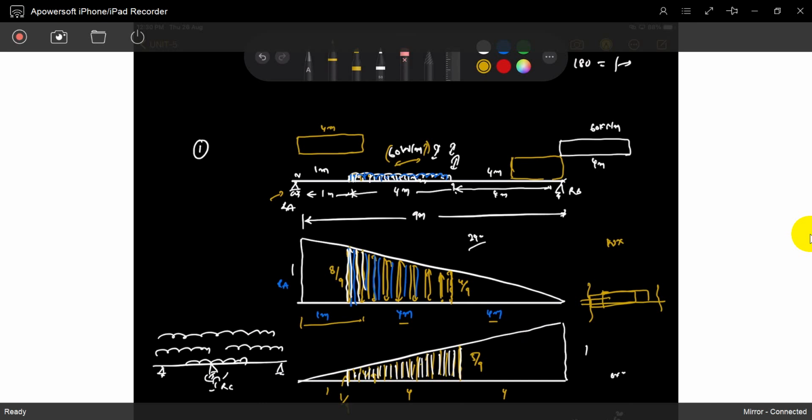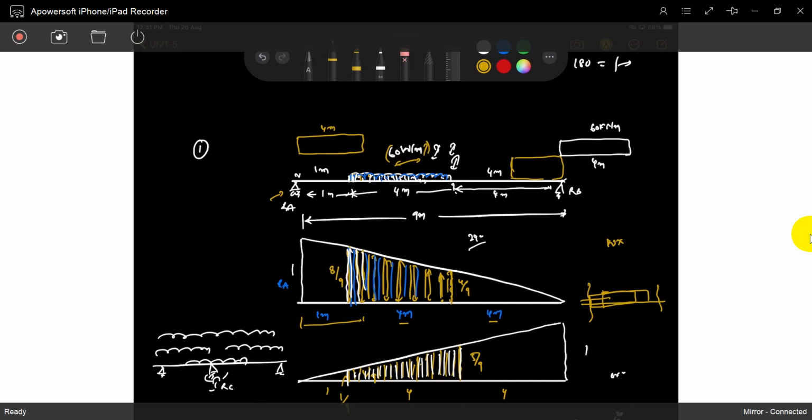Why is it useful? I already said bridges have moving loads. Our buildings have mostly static loads, not moving loads. Even if we roam around from one balcony to the other, we are moving loads, but nothing happens because our weight is very small. Stationary benches or any bureaus are all stationary loads. We are moving, but our load on the beam or slab is very small, so we don't consider it a moving load.